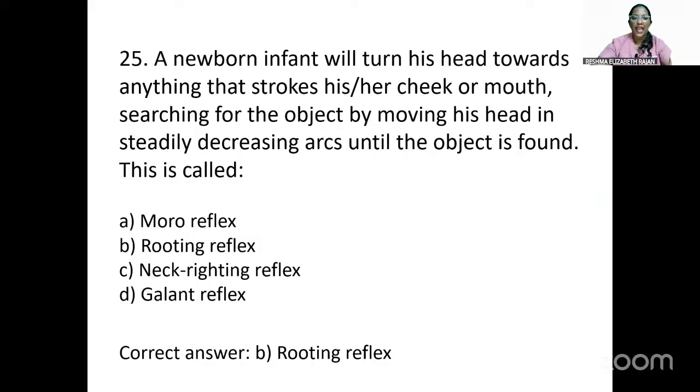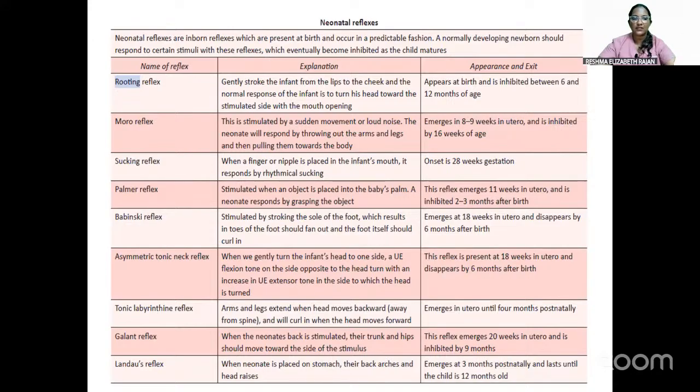Then Galant and neck righting reflex. Galant reflex is when the neonate's back is stimulated, the trunk and hips should move towards the side of the stimulus. And asymmetric tonic neck reflex is when we gently turn the infant's head to one side, flexion tone is on the side opposite to the head turn, with an increase in the upper extremity extensor tone on the side to which the head is turned.